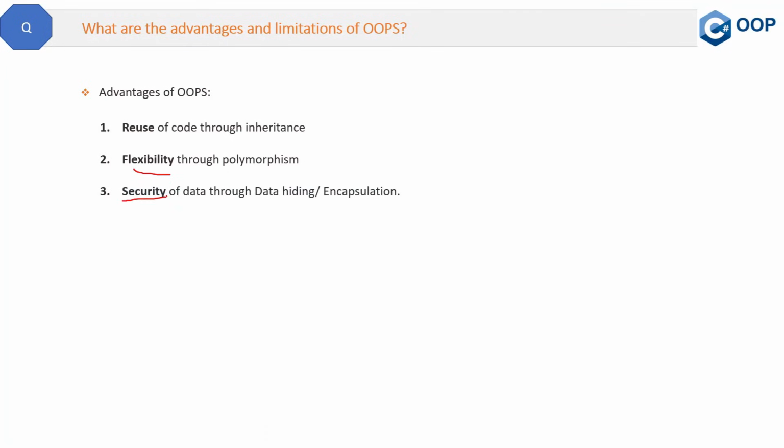Next advantage is security of data through data hiding and encapsulation, meaning your fields and data are not accessible directly outside the class. Properties are there to create a wrapper over fields and make them secure. So that is the advantage provided by the encapsulation.